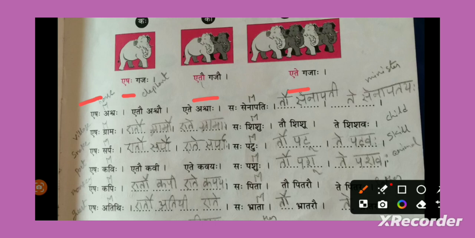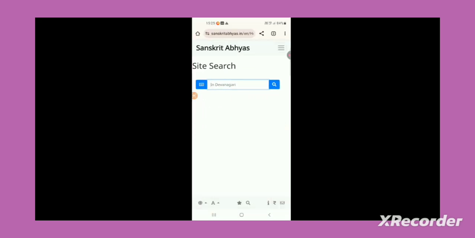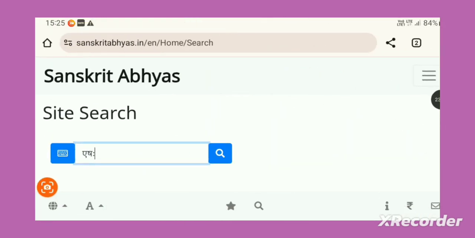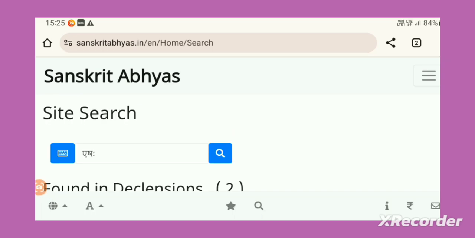So just search with yeshaha, and you will get the forms. Here in the search button, just type yeshaha and click on search.